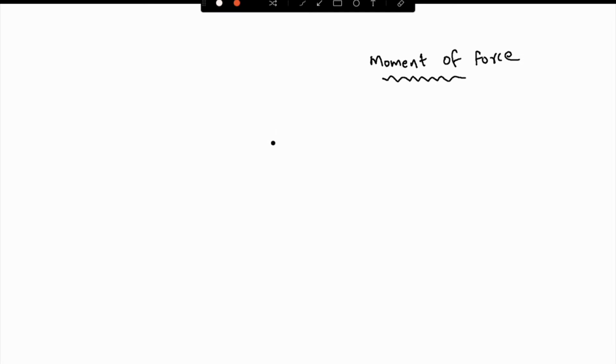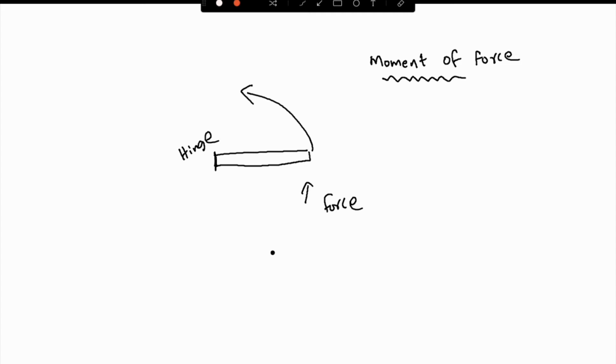For example, if you are pushing a door, here you can see a door. This is a door and this part is known as the hinge. If I am pushing the door from here, it will rotate, right? It's a half rotation, not a full rotation. The door is going to open. So this force is creating a rotational effect.